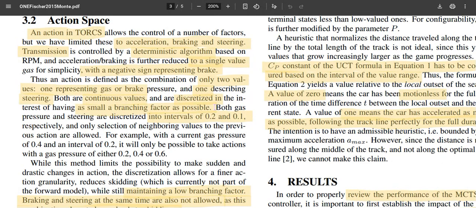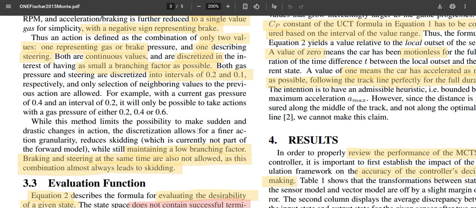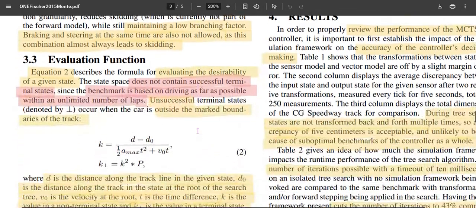So what they do is describe the acceleration and braking from minus 1 to plus 1 in steps of 0.2. Minus is braking and positive is for the pedaling. The steering is from minus 1 to plus 1 in steps of 0.1, where minus 1 is for the right-hand side and plus 1 is for the left steering.